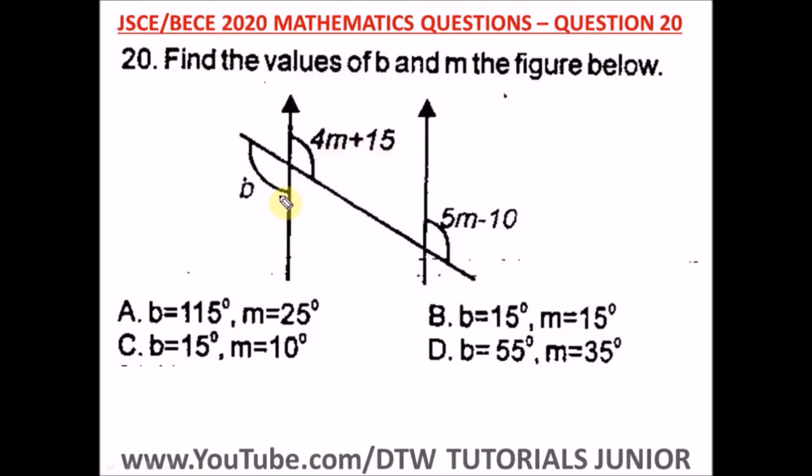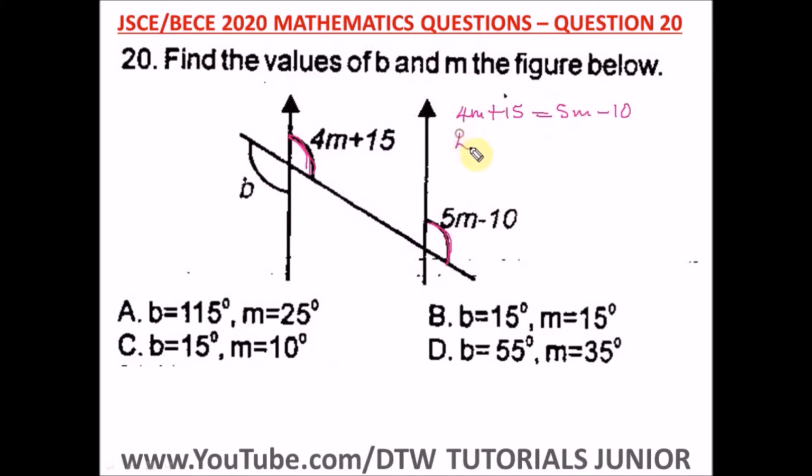From here, you know, these are two parallel lines. And when you have this angle and this angle, it means they are corresponding. These are two corresponding angles, and corresponding angles are equal. So we have 4m plus 15 is equal to 5m minus 10.